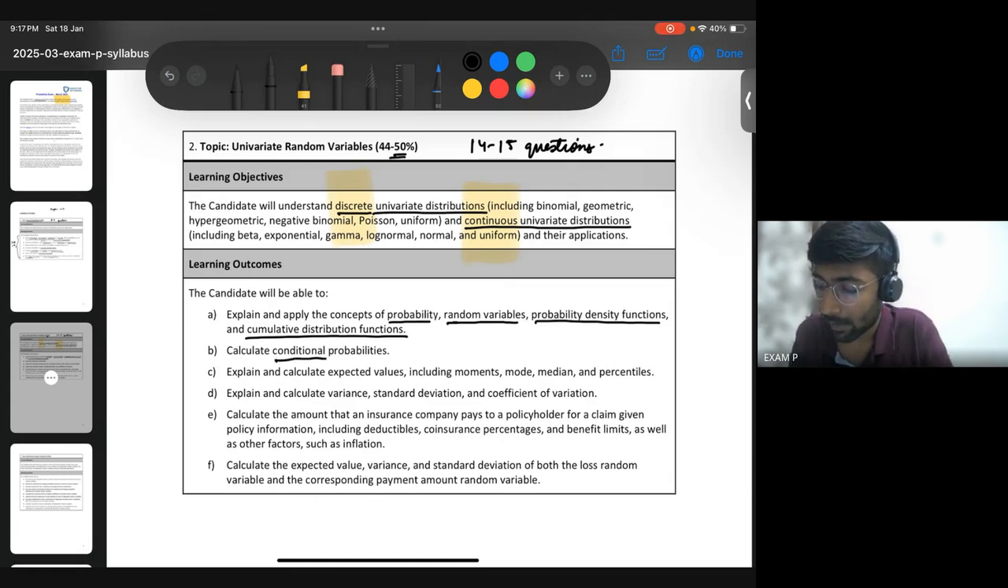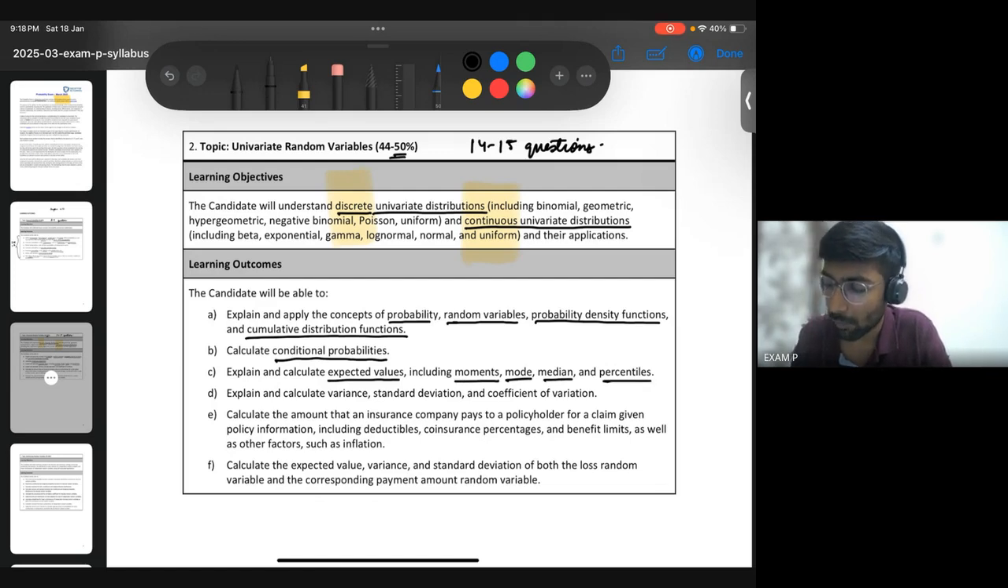How do you calculate conditional probabilities for each of these cases? Like when you enter the random variable space, how do you calculate the conditional probabilities? Then there's something called expected value. For example, how do you calculate averages for these random variables? Then topics called moments, mode, median, and then percentiles.